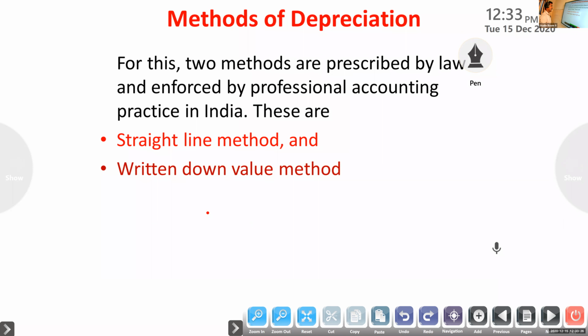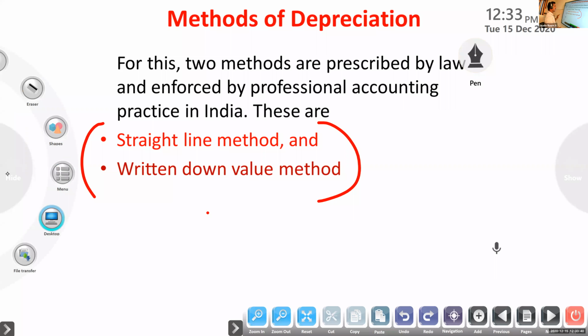From these, two methods are widely used, so in this chapter we will study only these two methods.